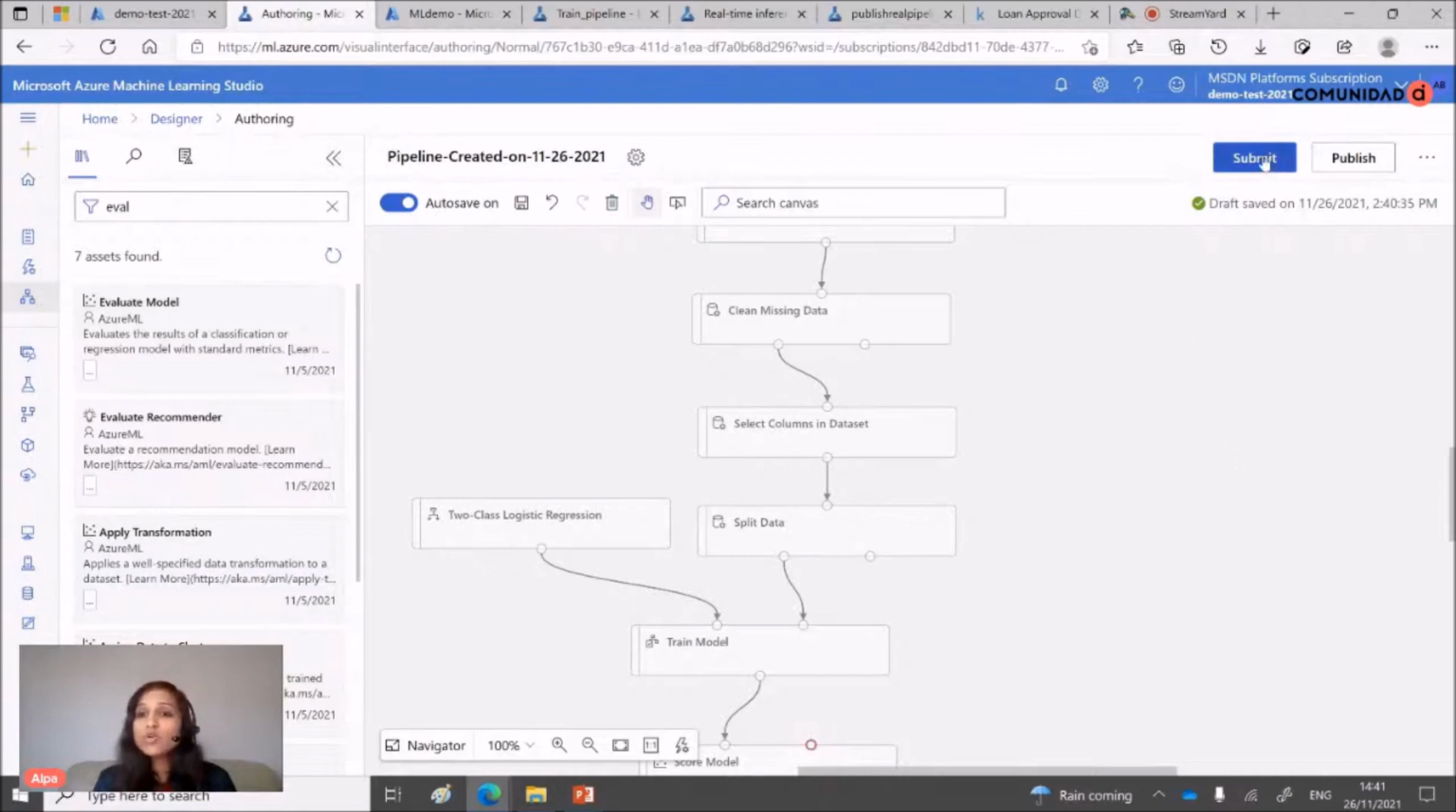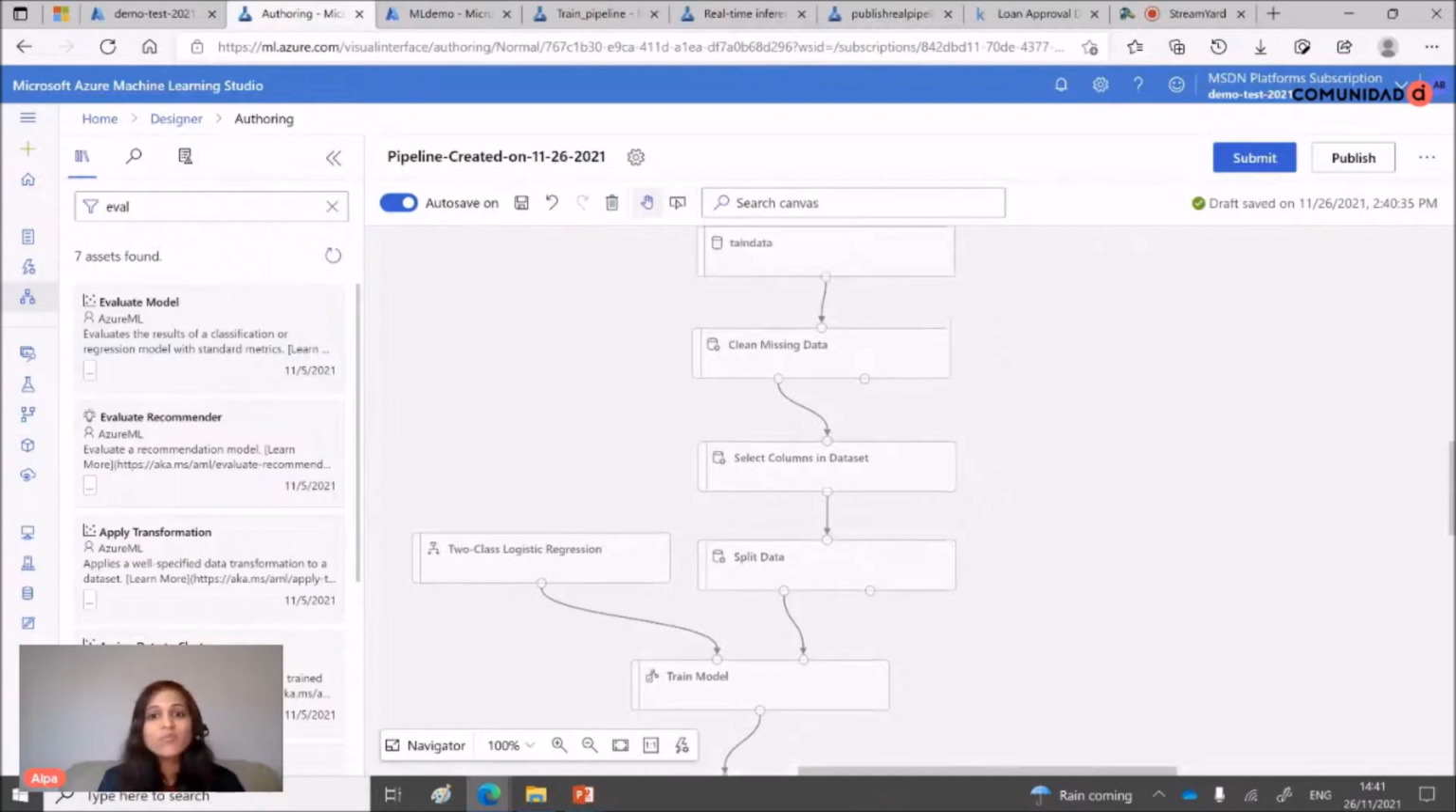I am not going to submit this pipeline because it takes 10 to 15 minutes, or sometimes a little bit more, and I need a compute as well. I haven't created a compute yet. So this way you can create your pipelines, but I will show you a pipeline I have already created.